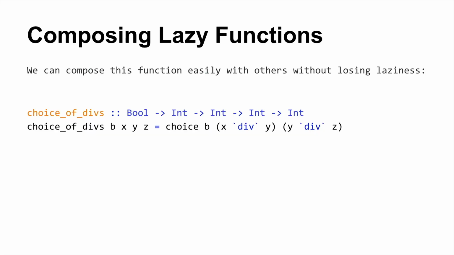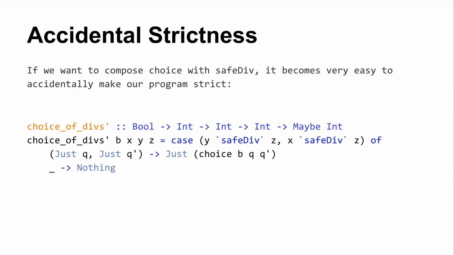So what do we do in a world in which we write safe div instead of using our unsafe div? As I showed you here, choice composes easily with div: x div y is going to give you an expression of type integer, y div z is going to give you an expression of type integer. So we do bar applied to true 10 10, we get back 1, and 5 div 0 is never actually evaluated, no big deal. Though if we write safe div, now you'll notice that in order to apply choice to two integers, we actually have to pattern match on the return value, we have to pattern match on the constructor of these safe div calls.